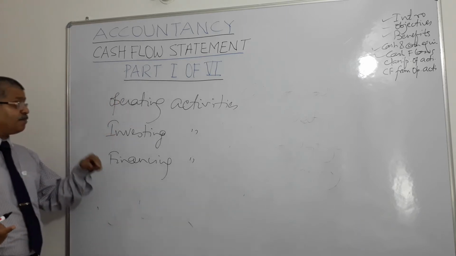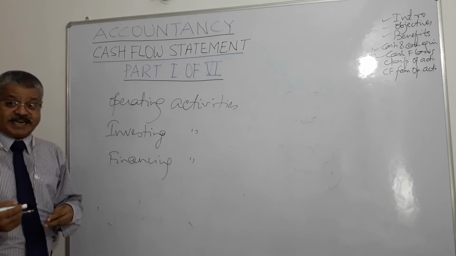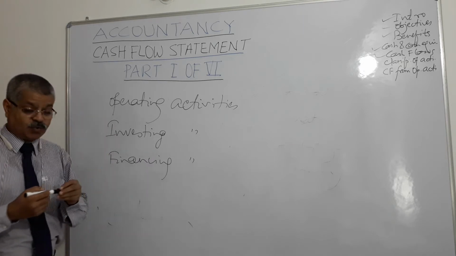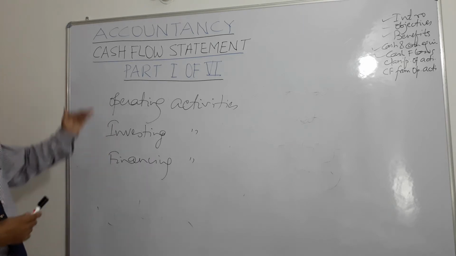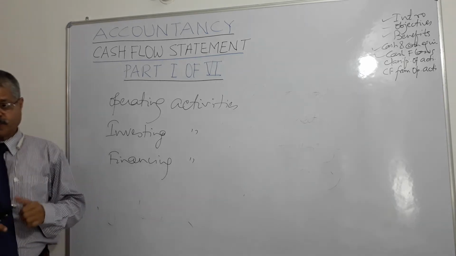All these 3 combined together become cash flow statement.